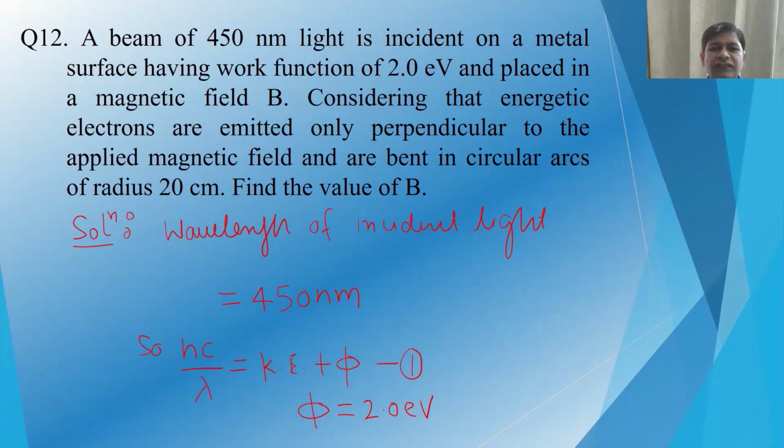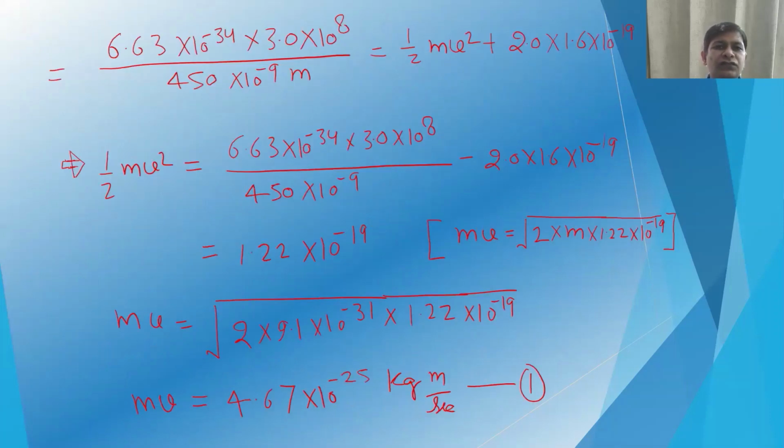The wavelength of incident light is 450 nanometer. As per the equation, hc by lambda is equal to kinetic energy plus work function, and the work function is 2.0 electron volt. So we put these values.